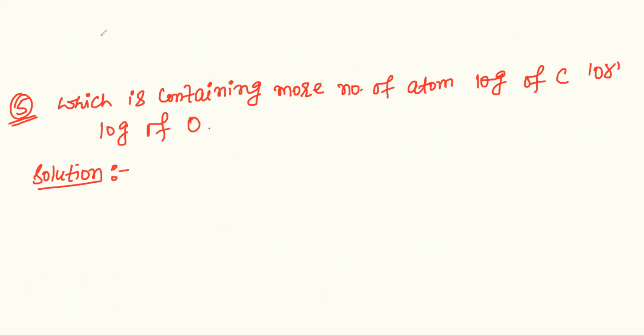So we have 12.044 into 10 raised to the power 21. This is the number of CO2 molecules.